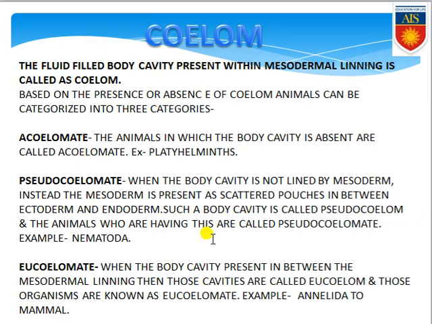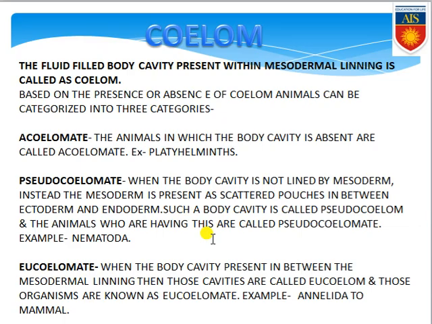So these specific types of coeloms are known as pseudocoelom, and the organisms are known as pseudocoelomate organisms. Example, obviously nematoda or aschelminths. These organisms show the false coelom and that's why they are known as pseudocoelomate. Coming to the last category, that is eucoelomate. Eucoelomate means those organisms which have the true coelom are known as eucoelomate organisms.